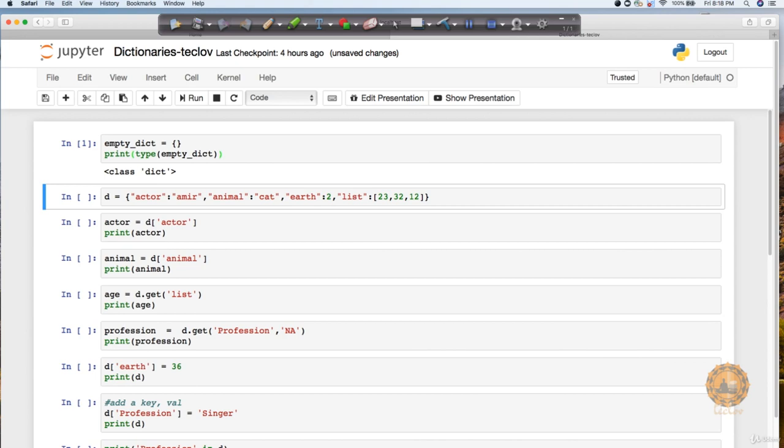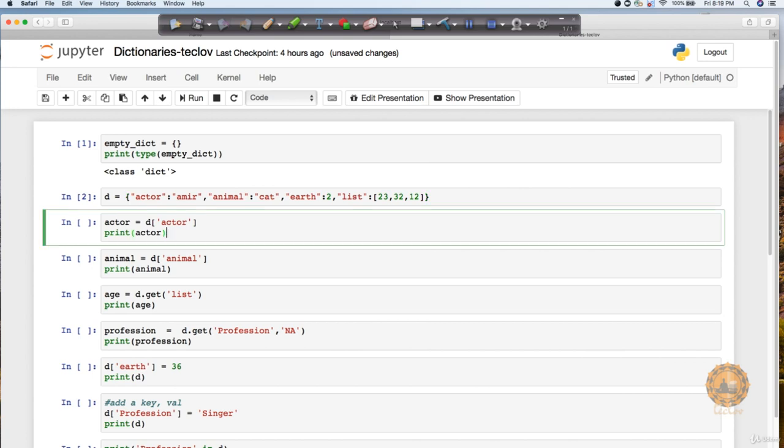I'm also creating another dictionary, which I have kept in a variable d, and in this you can see that I have kept multiple meanings here, like actor is Amir, animal is cat, earth value is 2, and there is a list also involved. Let's execute it. Now this is going to be a dictionary.